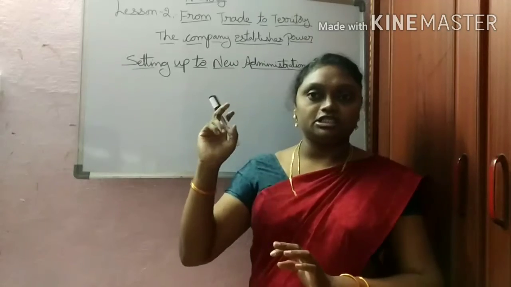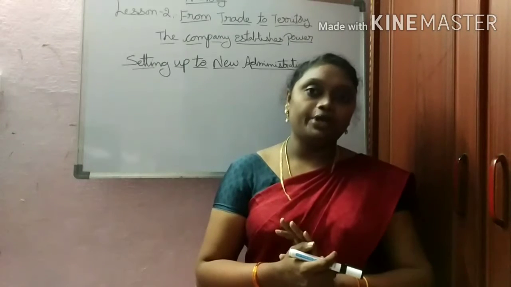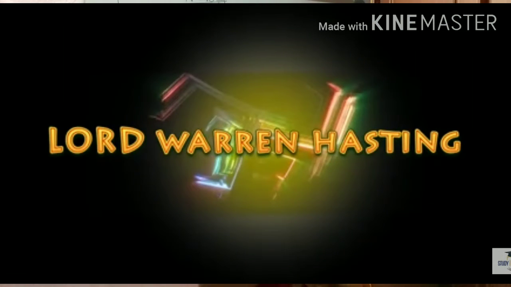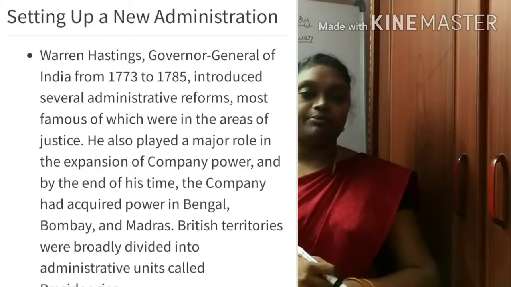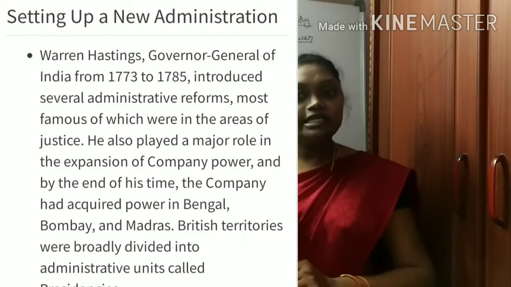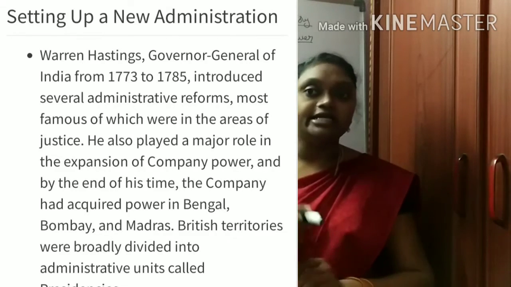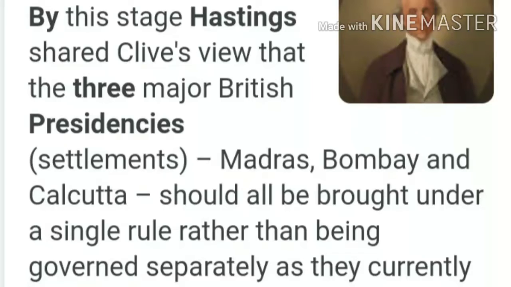They started setting up a new administration in India. The new administration was set up by Warren Hastings, who came to power in 1773 and ruled until 1785. He was the first Governor General in India. Warren Hastings divided the entire land of India for administration into 3 presidencies: Bengal, Madras and Bombay.